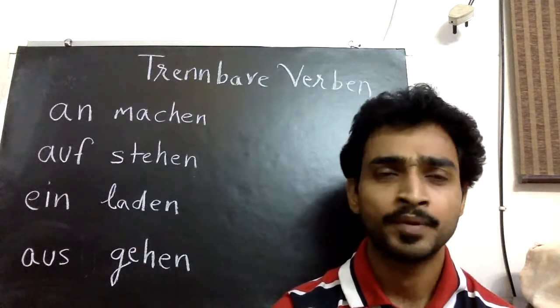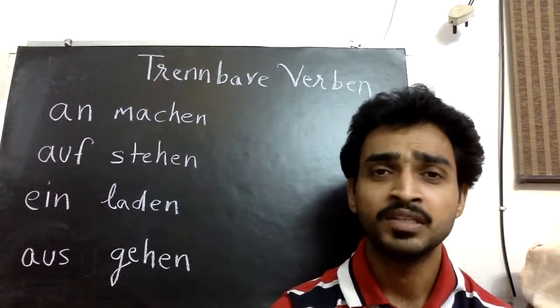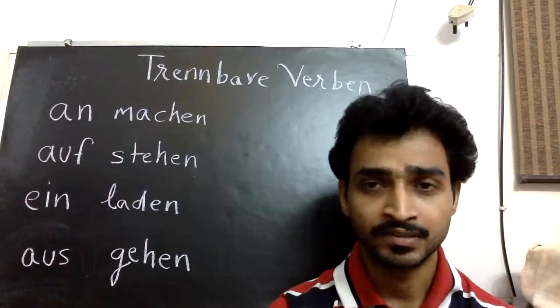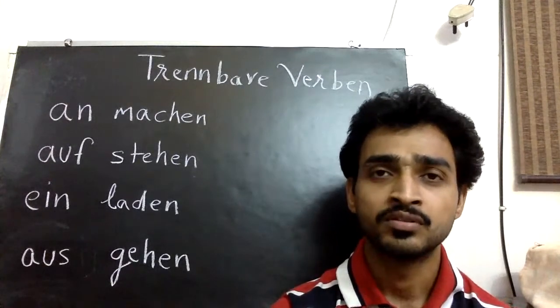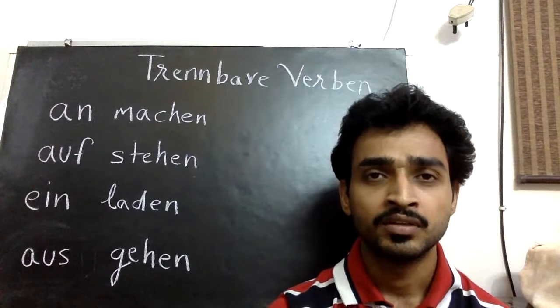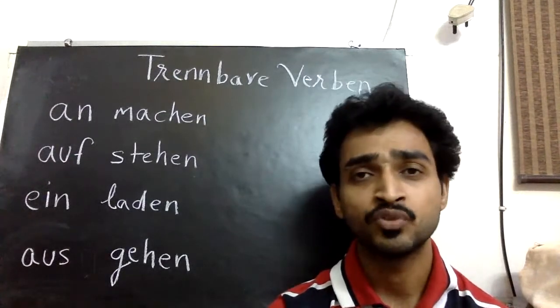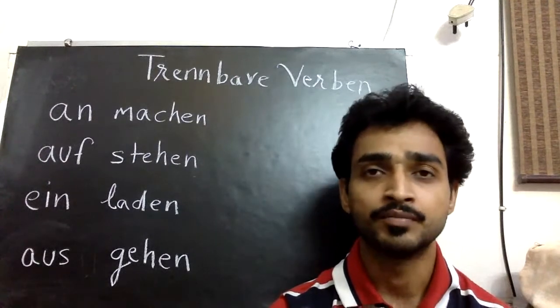So there are so many separable verbs you have seen in the book. You must have read in the books. So it's very simple. You just have to memorize that these prefixes, as I said, an, auf, ein, aus, go at the last. You will not write together. You will separate. That's why this is called split verb, trennbar verb. Okay, we separate the verb.